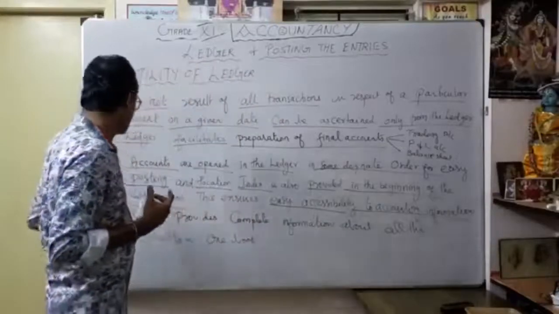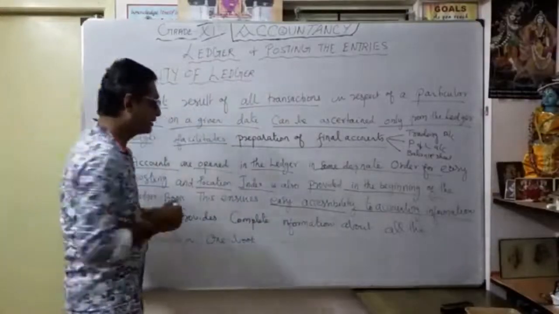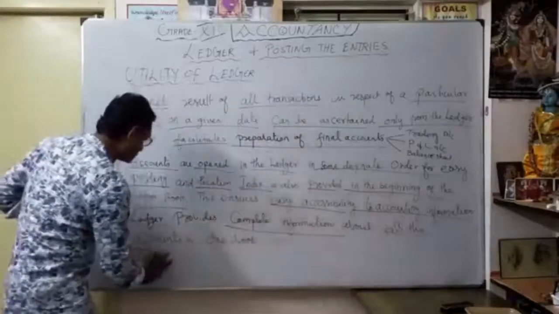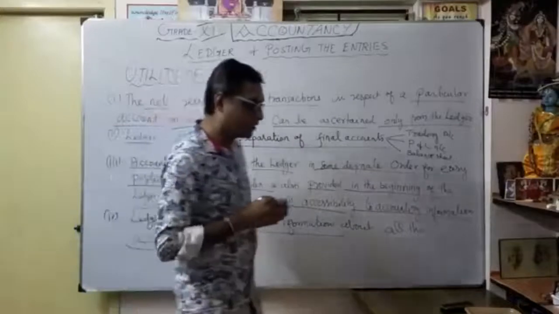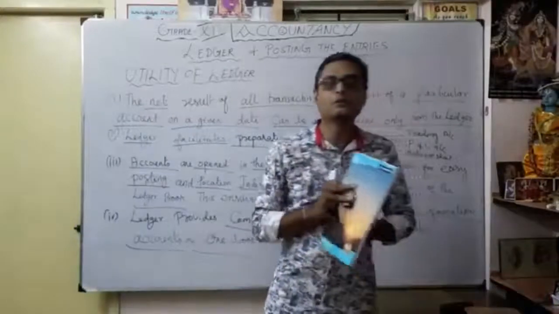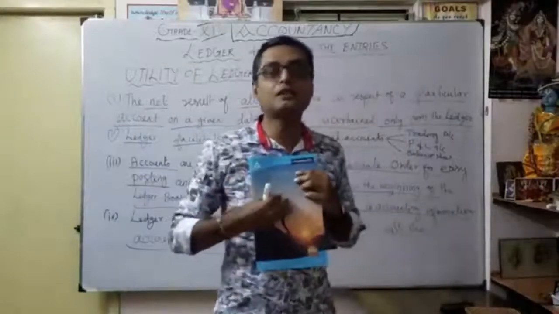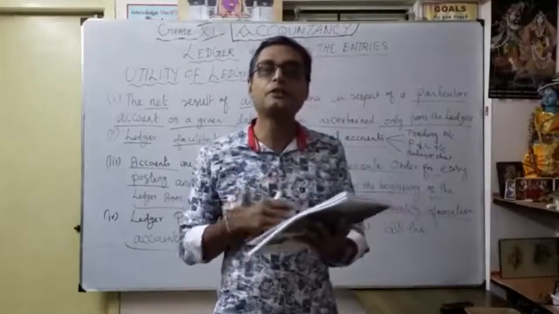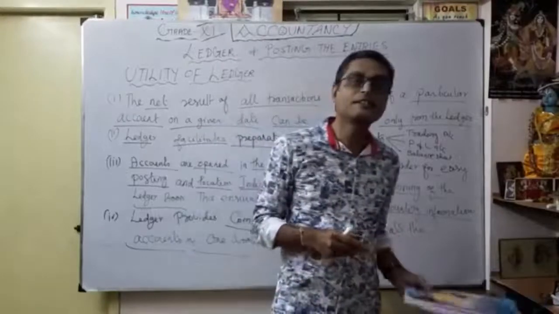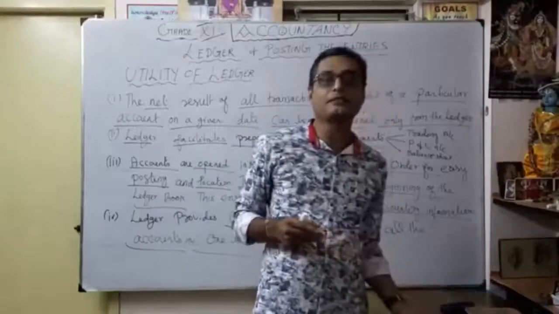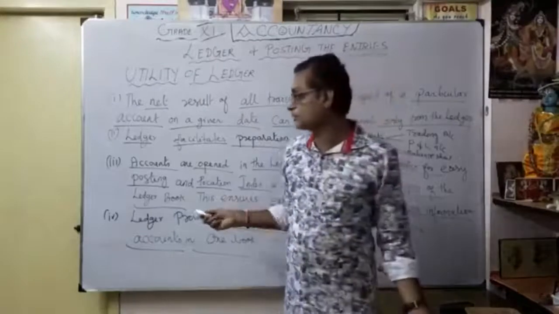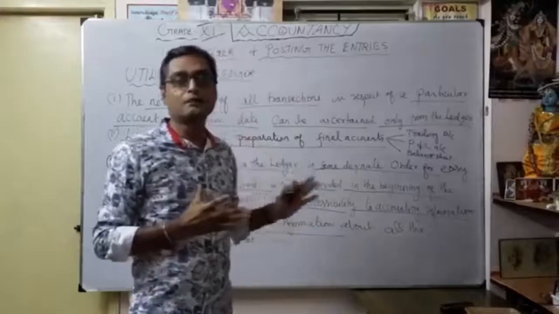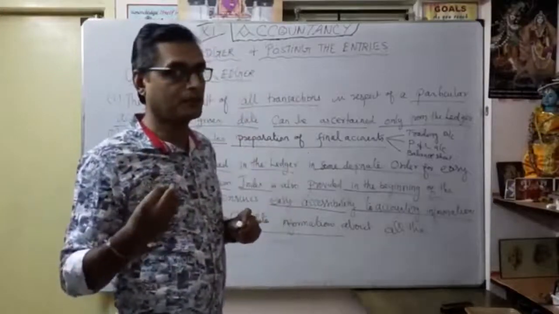Finally, the ledger provides complete information about all the accounts in one book. All the ledger accounts are prepared in this one book only. So it is a reference for you: whichever account you want, you can immediately trace it out, easily access it and get the information. Correct? Those are the four important utilities for the preparation of the ledger account. That is the information you have to understand.